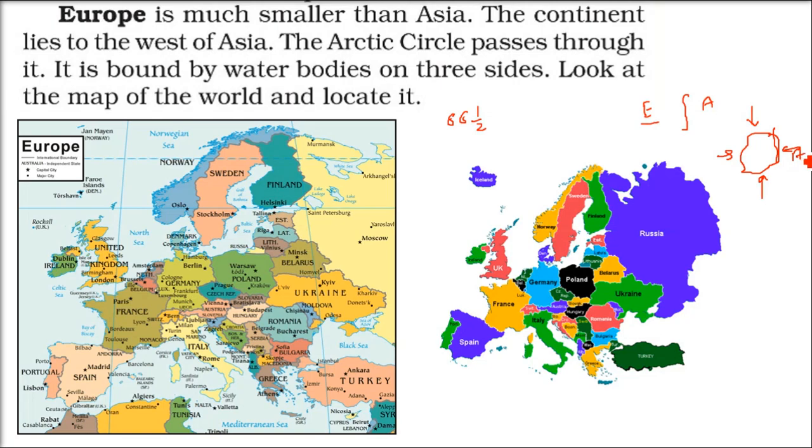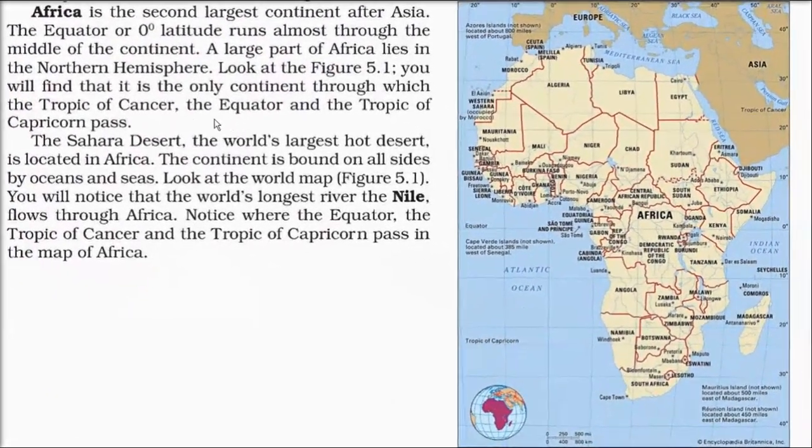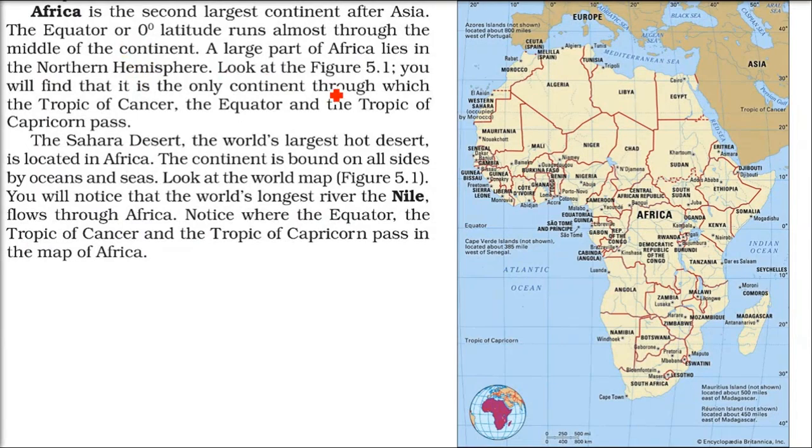Right? One side it is Asia. Three-sided, it's water. Europe, three-side, water. Africa is the second largest continent after Asia. First one is Asia, and second one is Africa.